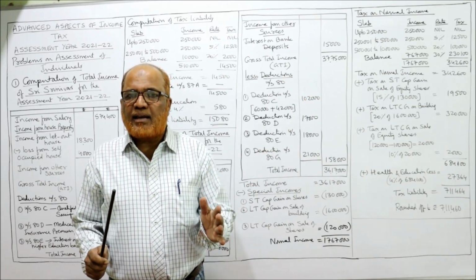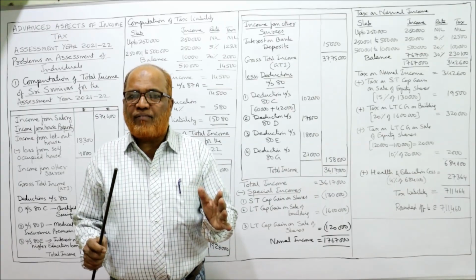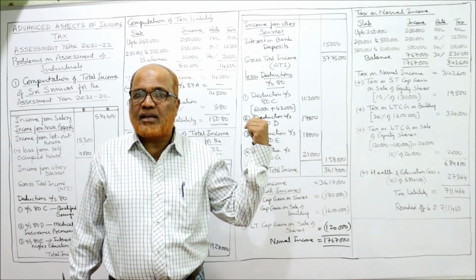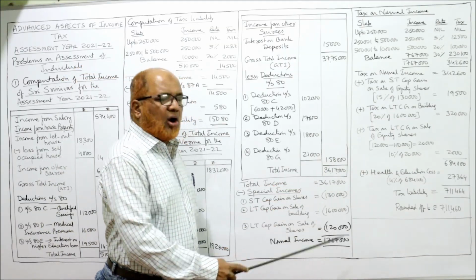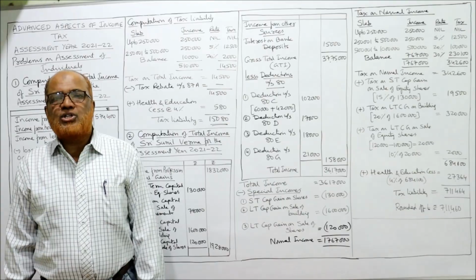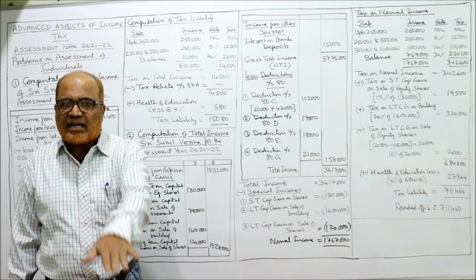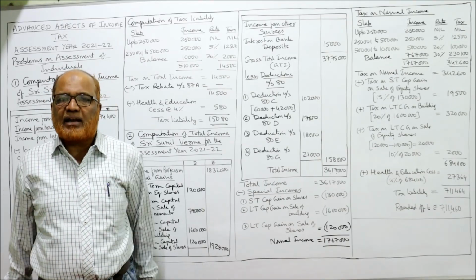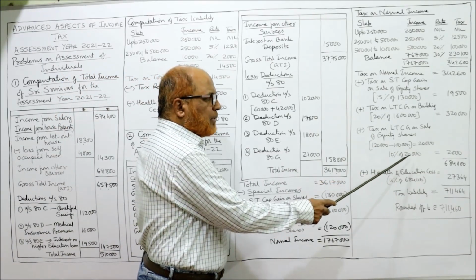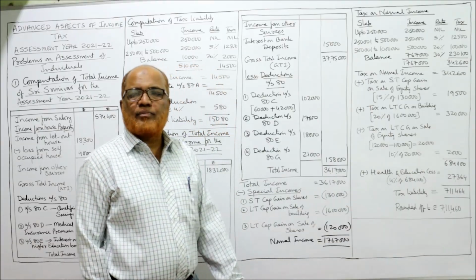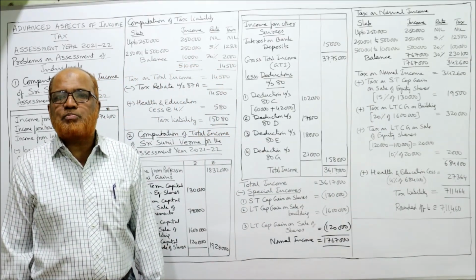That's why I am saying again and again, if you want the perfect knowledge, watch the first video and then come here. Now, 1,20,000 is the long-term capital gain on sale of equity shares. From 1,20,000 deduct 1 lakh because 1 lakh is exempted. So the remaining is 20,000. 10% of 20,000 is 2,000. That's all. These are the taxes on special incomes.